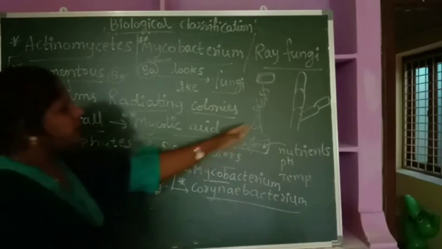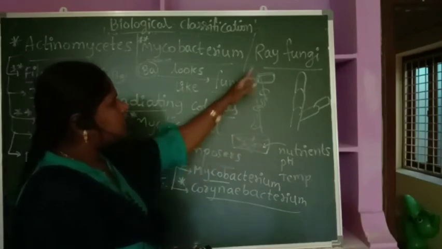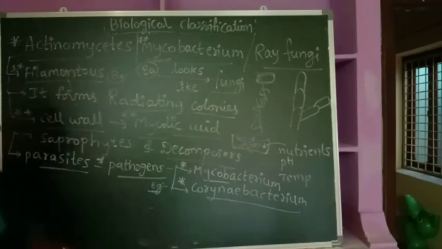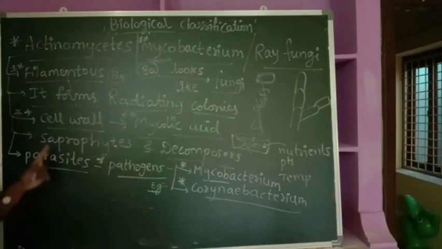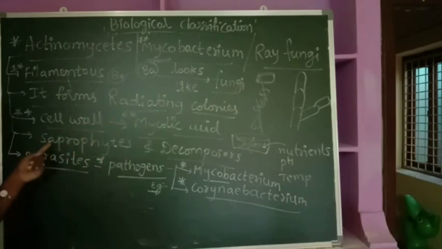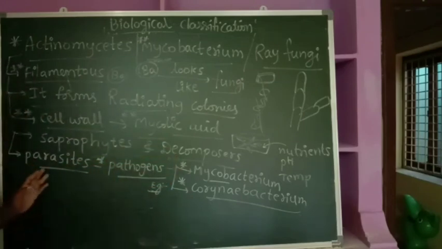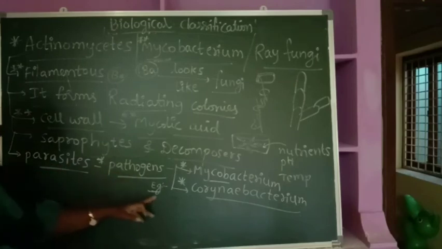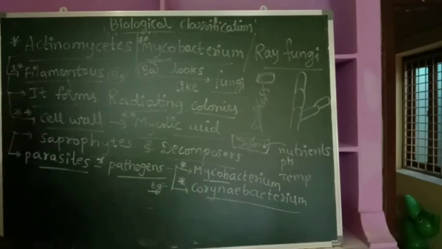And they grow like rays on the petri plate, on the nutrient medium. That's why it's called ray fungi. So actinomycetes are also called ray fungi. The cell wall is made up of mycolic acid. Important point to remember: some of them are saprophytes and decomposers, and some of them are parasites. Out of the parasites, a few are pathogens. Examples of pathogens are Mycobacterium as well as Corynebacterium.